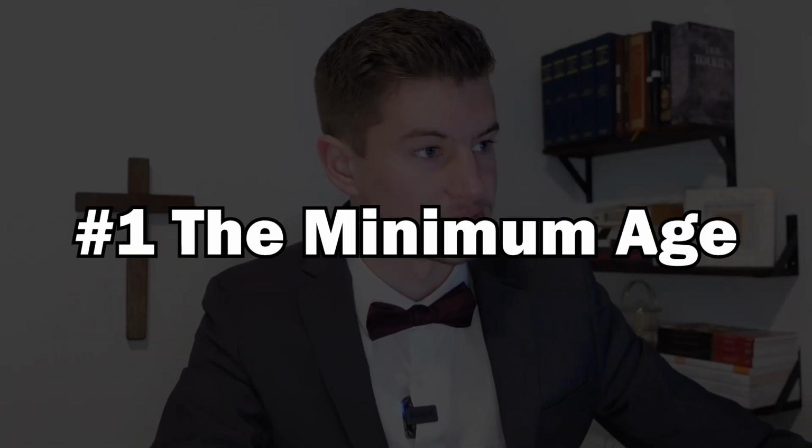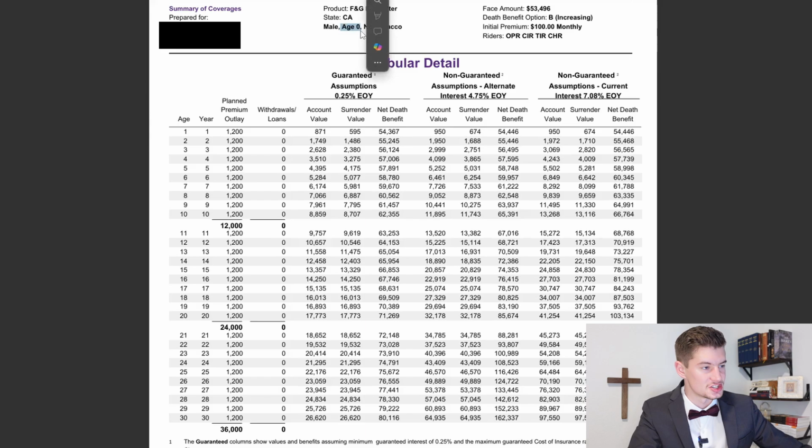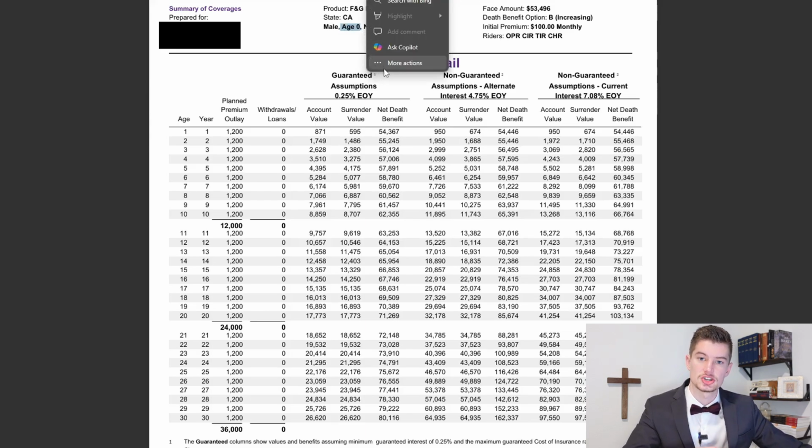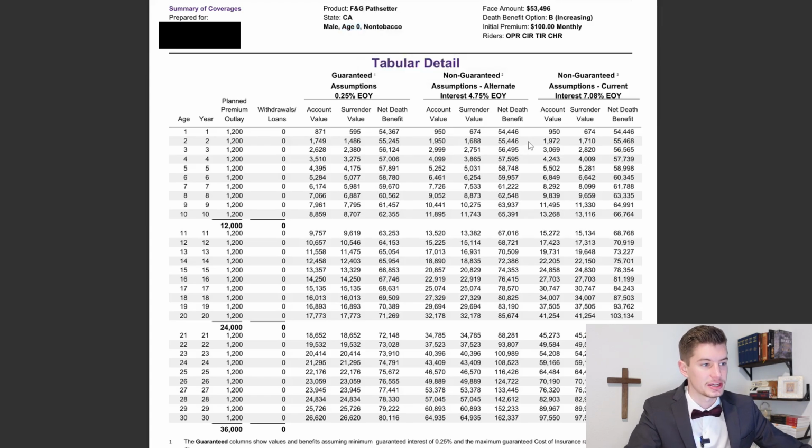The minimum age. Here's that example you can see here, opening the policy at age 0. That's because he has a son that is less than 6 months old. The son is the insured, Jonathan is the owner, and here is the projection. The idea with this type of policy is, number one, he has a little bit of coverage on his son. God forbid his son were to pass away early, he would have a death benefit there that he could use to cover funeral expenses.